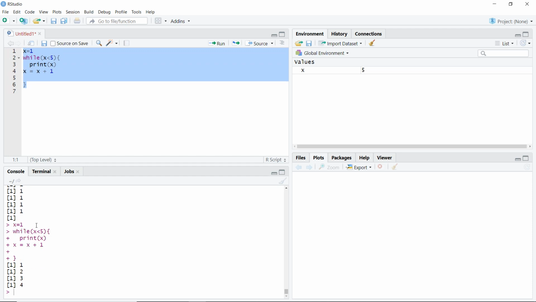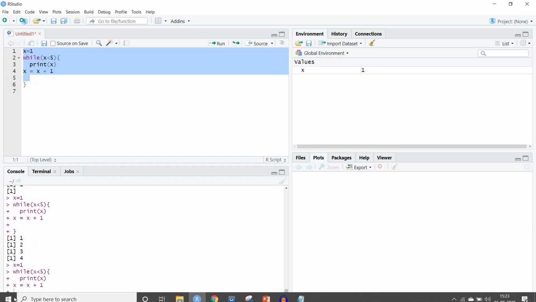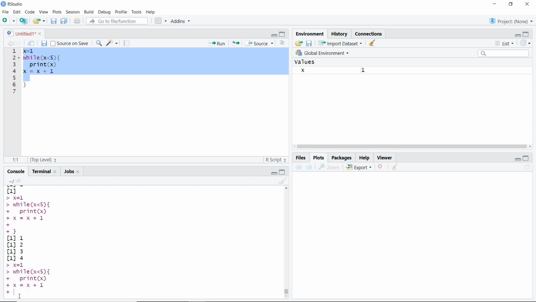I will get this: 1 2 3 4. And you know that if you get this arrow here, then clearly your code has ended and you did not have any infinite loop. If you do not get this arrow, then you have some problem. Sometimes you will find that you have a plus sign there. If I just run this much, you will find a plus sign because it is expecting something here.